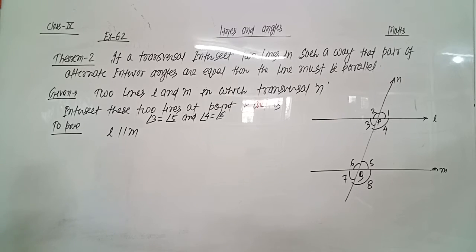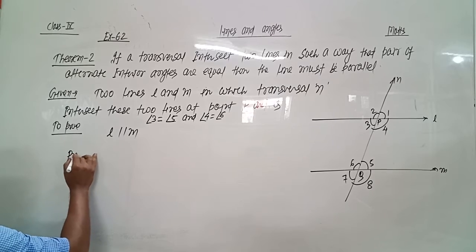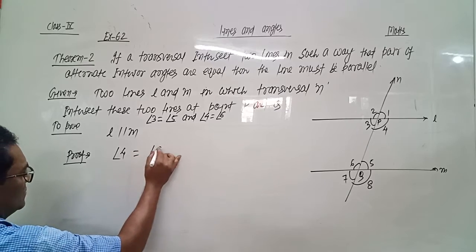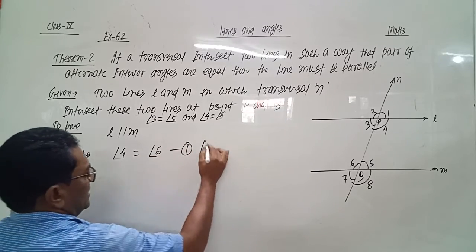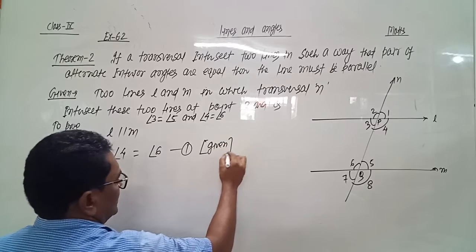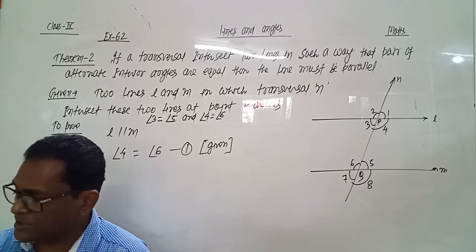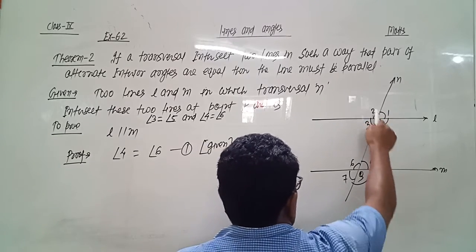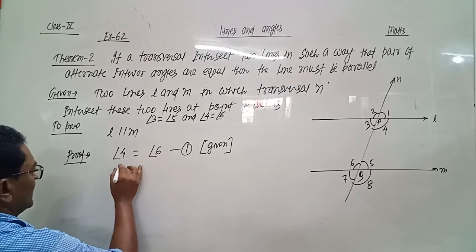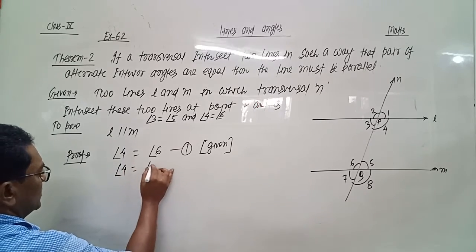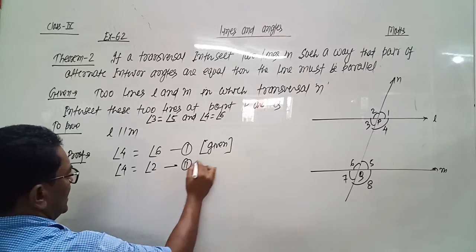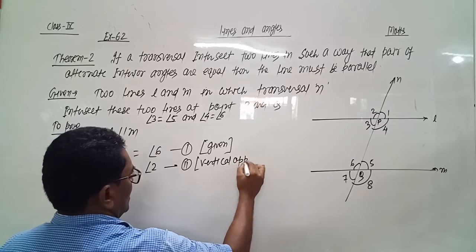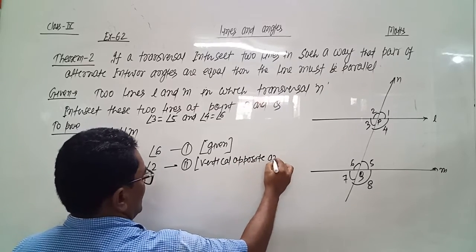Angle 4 equals angle 6, which is given. In brackets we write that this is the given condition. Angle 4 equals angle 6, and angle 4 equals angle 2, vertical opposite angles. This is the second equation, and the reason is vertical opposite angles are equal.